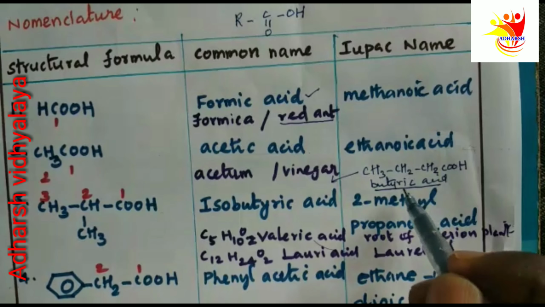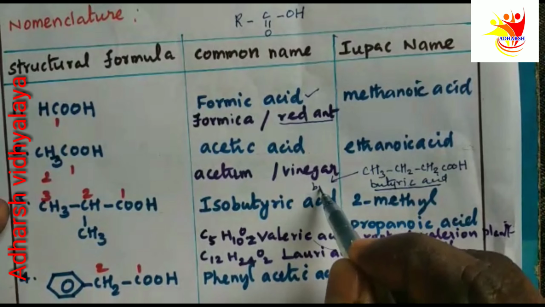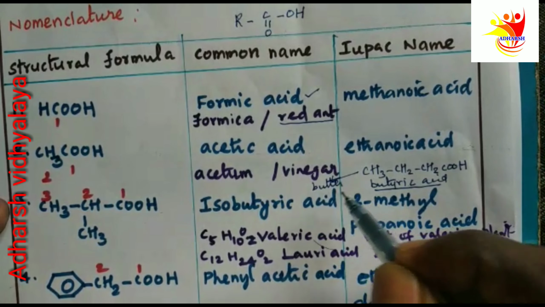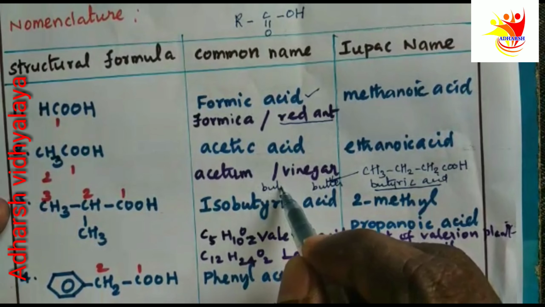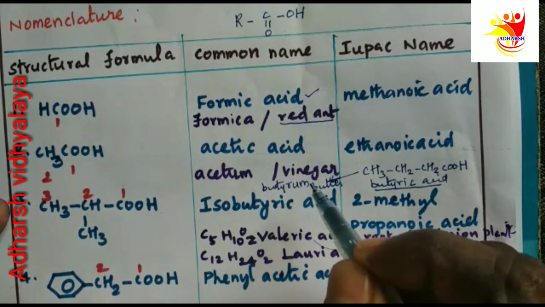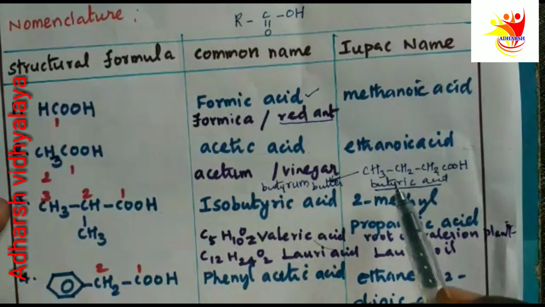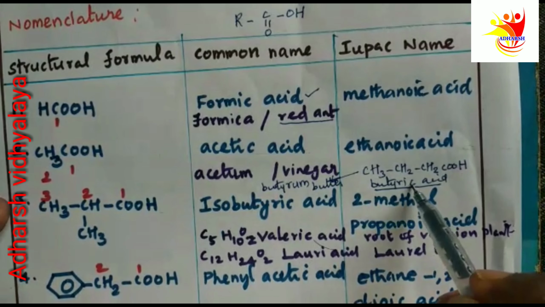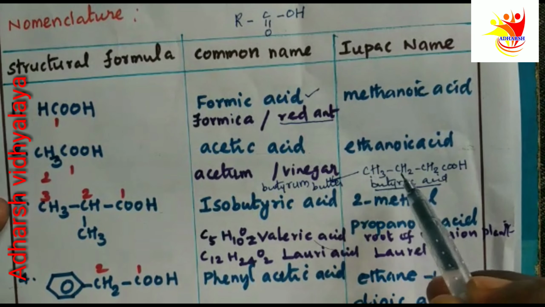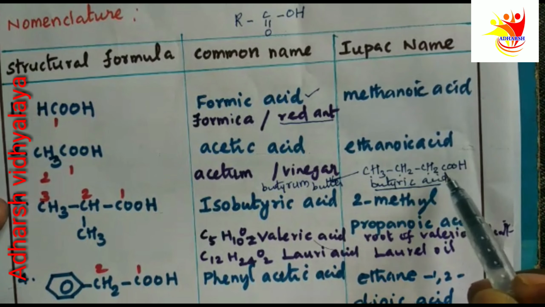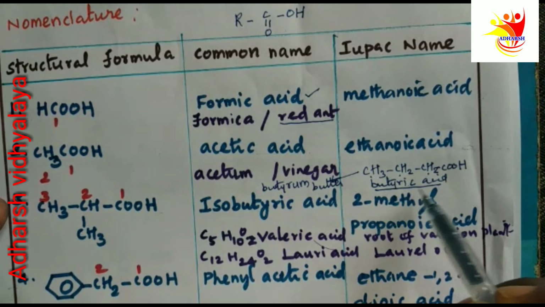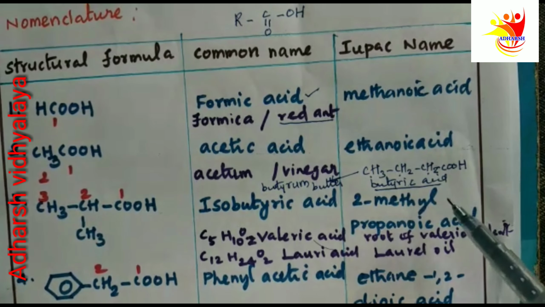What is the source of butyric acid? Butter. What is the Greek word? Butrum. From the word butrum, we are getting the name butyric acid. Butyric acid means the CH3, CH2, CH2, COOH compound.